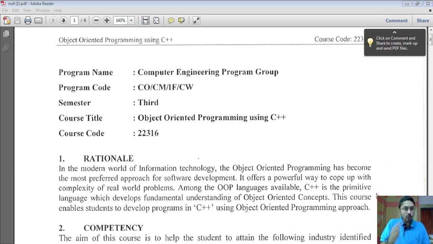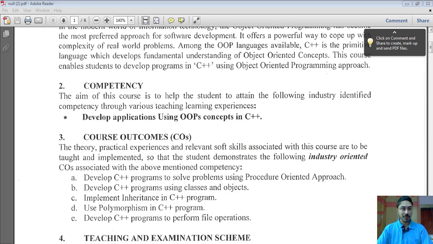We will start looking at C++ later on, but before that we will see what object-oriented programming is, what is new in object-oriented programming, and why it was really needed to find something new when the earlier C language was available with powerful objectives. So that is the rationale behind learning this subject. After learning this subject, you will be competent to develop applications using object-oriented programming concepts in C++.